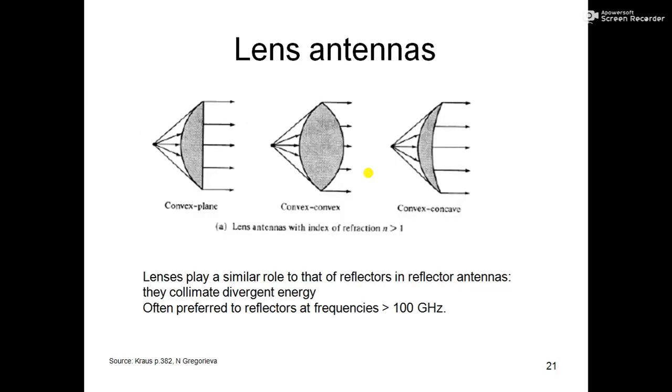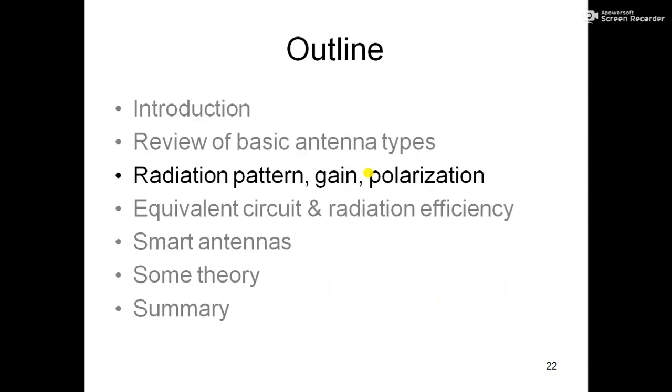So this is all about the basic types of antennas. Let's now move to the next topic, which is radiation pattern, gain and polarization. I think we complete this video here, and I will discuss that part in another video.